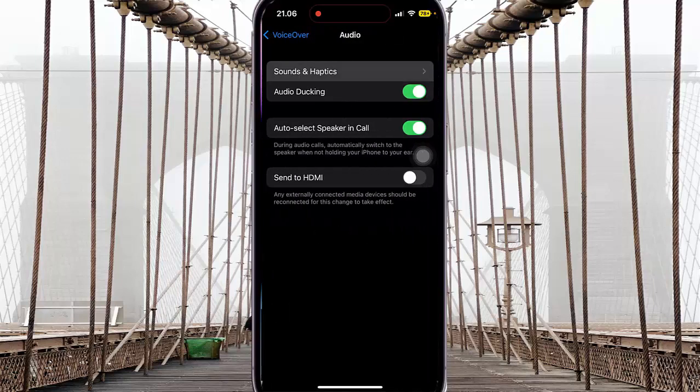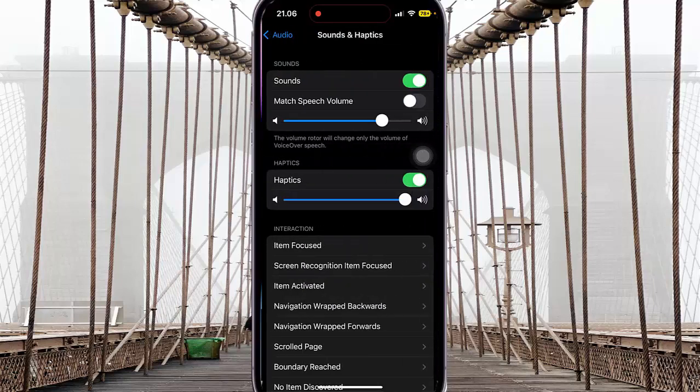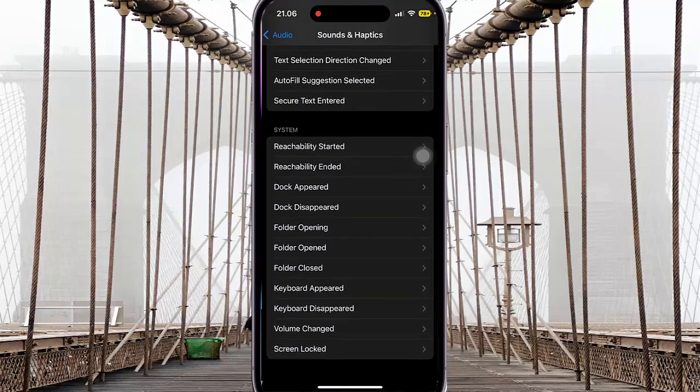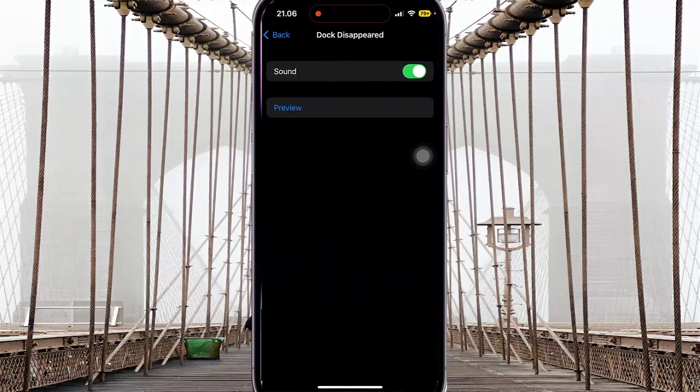Tap Sounds and Haptics. Scroll down the screen, find Dog Disappeared, and then tap Dog Disappeared. Next, on Sound, tap the switch until green to turn on, or tap the switch until gray to turn off the Dog Appeared sound effect when VoiceOver is on. Tap the switch until green to turn on or tap the switch until gray to turn off.